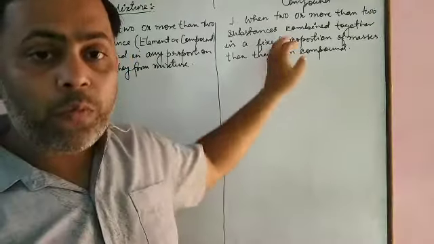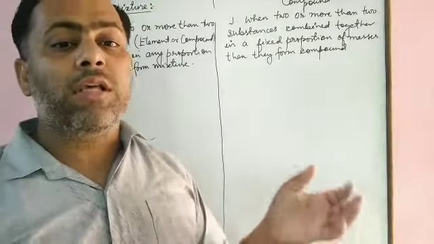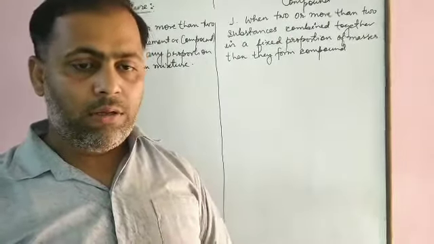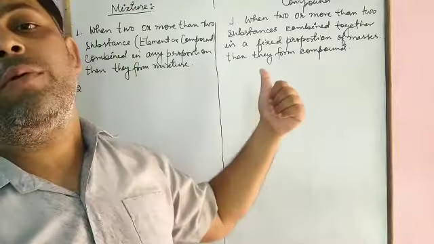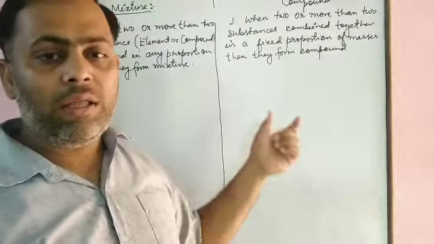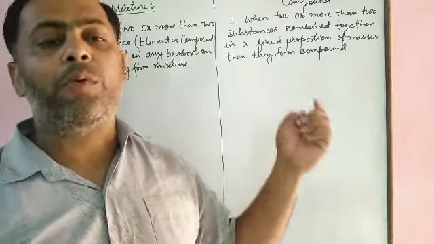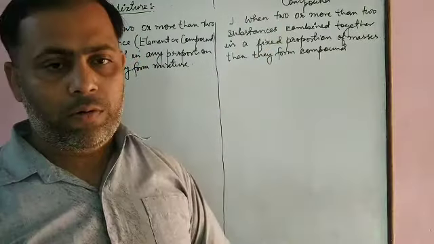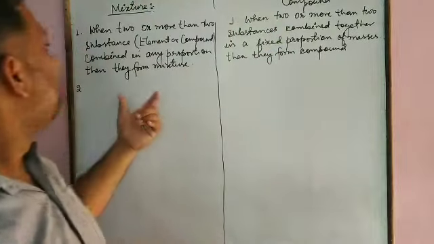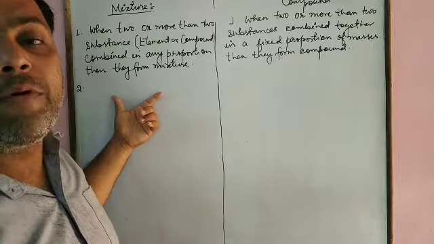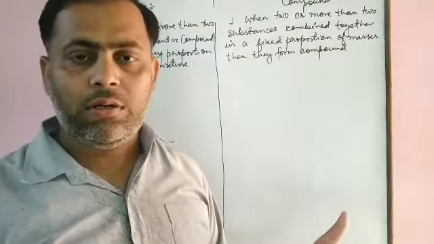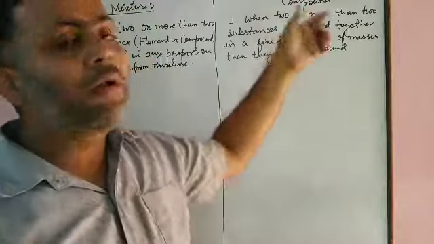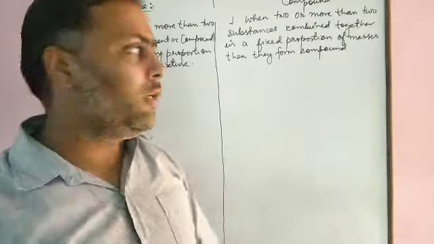Whereas if the same iron chunks and sulfur powder are heated, then they combine together in a fixed proportion and form a compound. It means a mixture is a type of physical association, clear? Whereas a compound is the result of chemical combination.